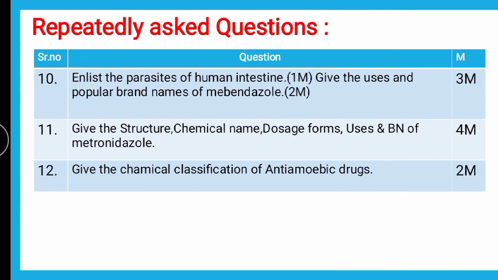Next is the structure, chemical name, dosage form, uses, and brand names of metronidazole. The complete metronidazole is important from the exam point of view. Each and every aspect of metronidazole, the question is asked. Then the chemical classification of antiamoebic drugs, which is for 2 marks. That classification also we have discussed, and for that you can refer back to the video on the trick to remember the classification of antiamoebic and anthelmintic drugs.